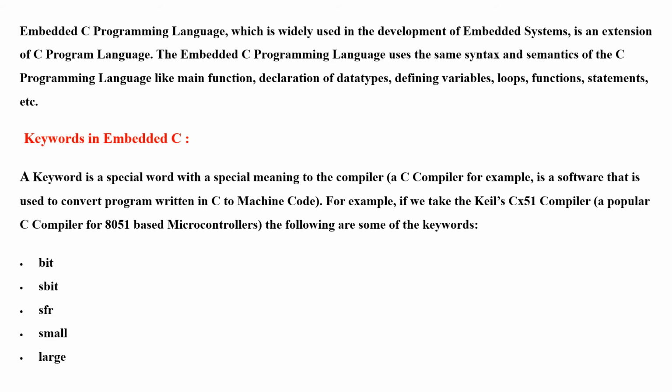A C compiler, for example, is software that is used to convert a program written in C to machine code. Keywords include bit, sfr, small and large.